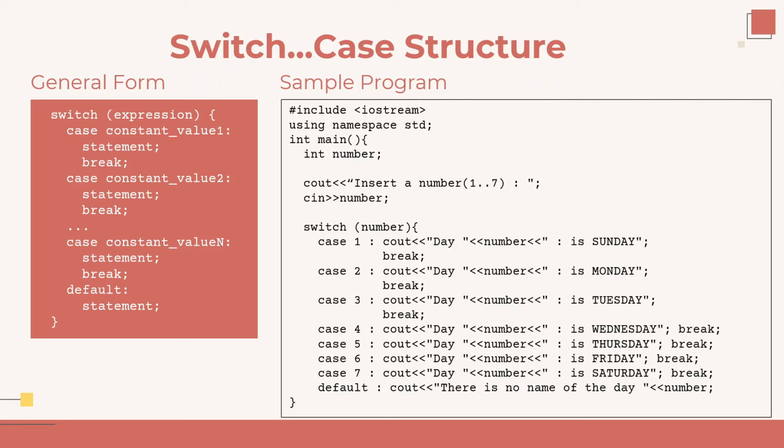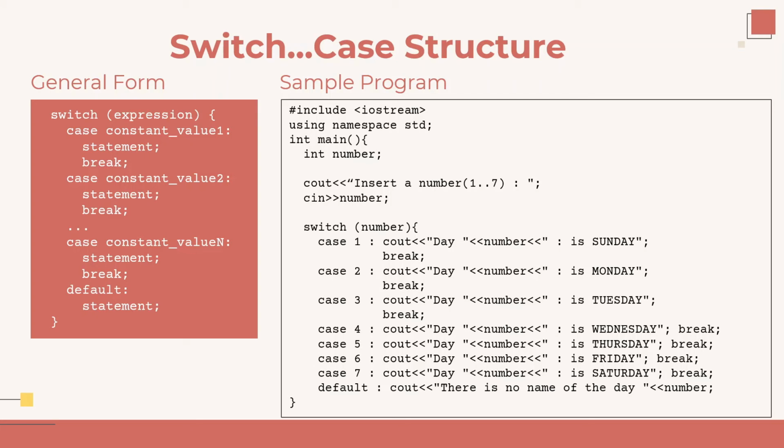Each case consists of a statement and break. The statement will be executed if the expression matches the constant value. When C++ reaches the break keyword, it exits the switch instruction block. Break statement will stop the execution of more code and case testing inside the instruction block. When a match has been found and the statement has finished executing, there is no need for further testing.